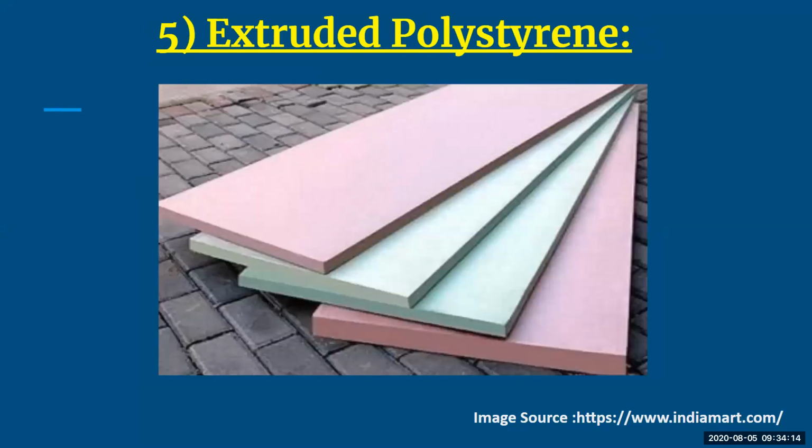When I talk about extruded polystyrene, it is made up of a thermoplastic material. They are colorless. They don't come in colors, as you can see. They are solid and foamed in nature. Here also you have to design something, then you can cut it using your knife or scissors. These are basically used for crafts or modeling buildings. If you want to make a model of a building kind of structure, then you can use it. Basically they are used in architectural models.